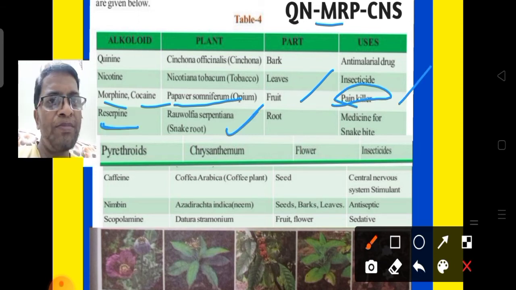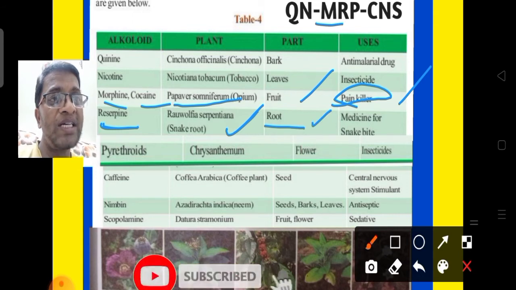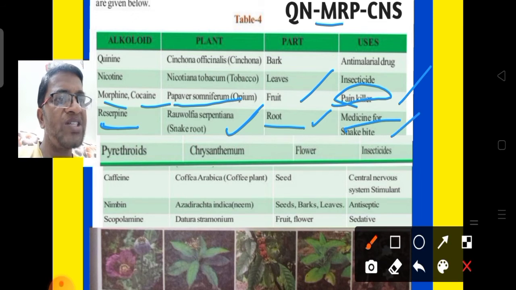Morphine and cocaine. The fourth alkaloid name is reserpine. Reserpine we can get from Rauwolfia serpentina. Yes, from which part can we get it? From the root we can get it, and it is used as a medicine for snake bite.